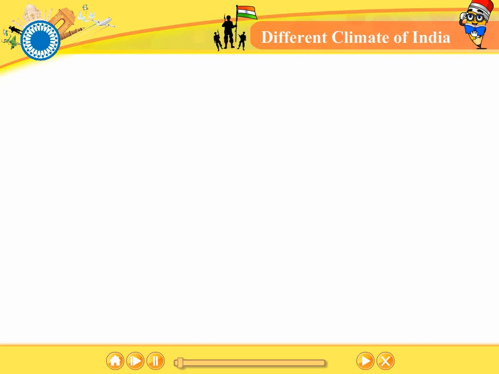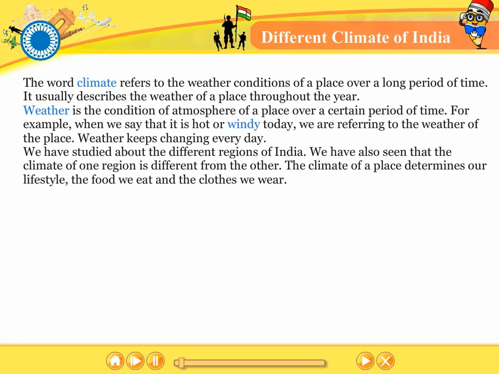Different climates of India. The word climate refers to the weather conditions of a place over a long period of time. It usually describes the weather of a place throughout the year. Weather is the condition of the atmosphere of a place over a certain period of time. For example, when we say that it is hot or windy today, we are referring to the weather of the place. Weather keeps changing every day.